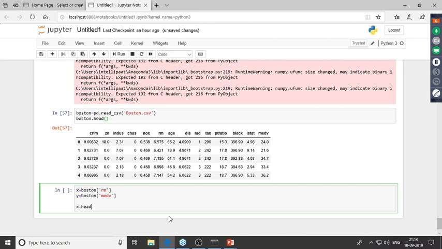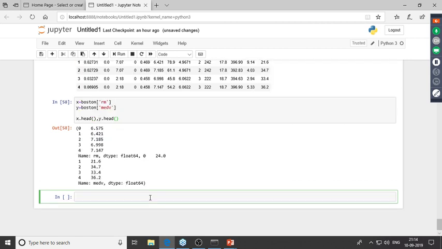Right, so I've got the independent and dependent variables over here. Now, after doing this, I'd have to divide my data into training and testing sets. This is necessary because if we fit our model only on our data set, this would lead to overfitting. Our model will work properly on this data set, but whenever new data comes in, it'll fail miserably. So that is why we'd have to divide our data into training and testing set.